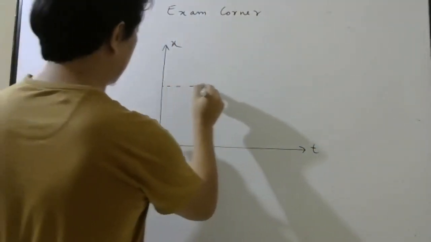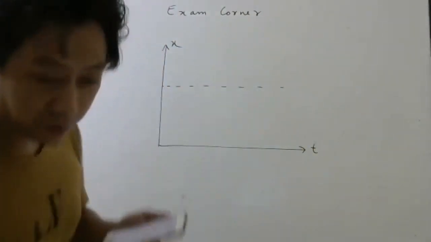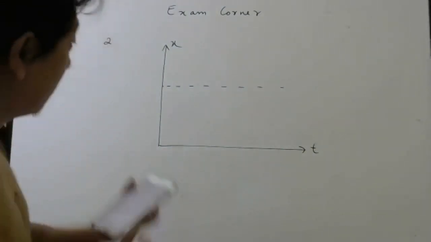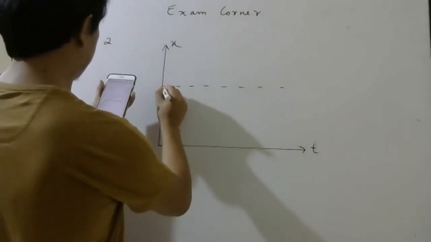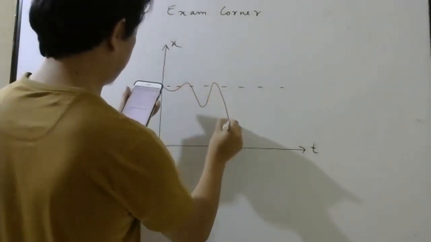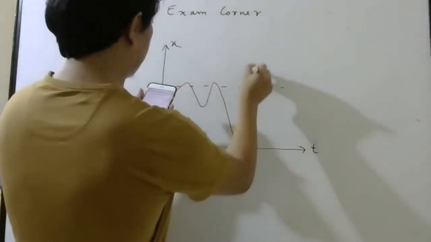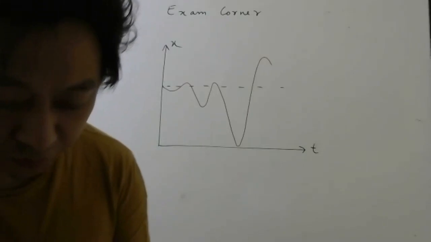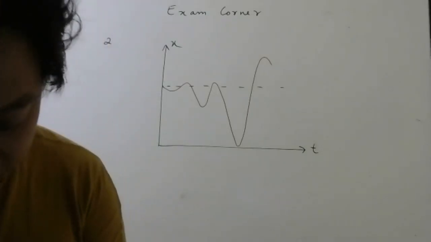This line is something like this. And your position versus time graph looks something like this. Okay, so this is the interval they have shown. They want you to find the sign of average velocity.